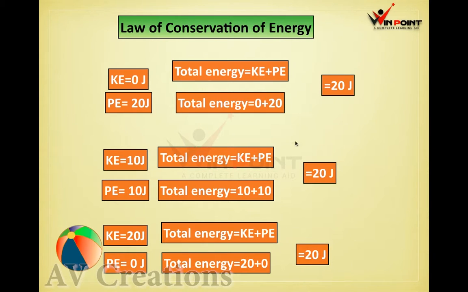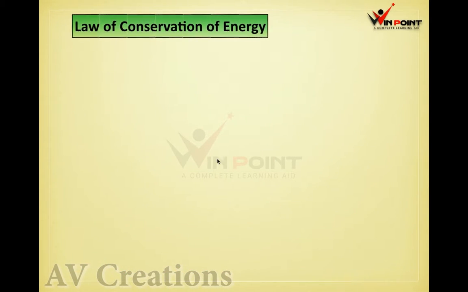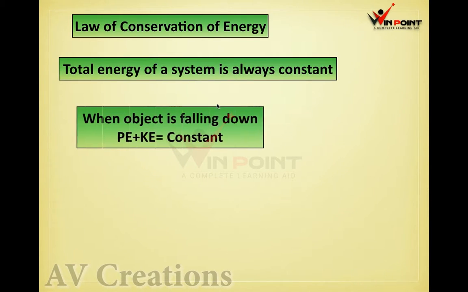So here we can understand that at every point the total energy is the same. It is the law of conservation of energy. In a system, total energy is always constant. Total energy of a system is always constant.